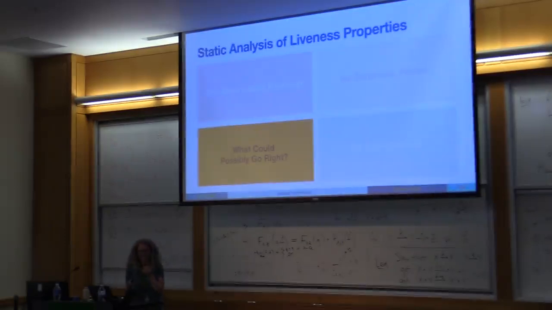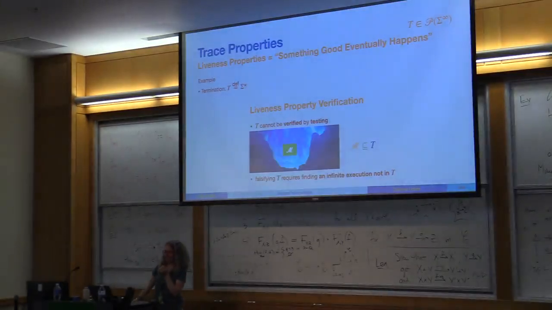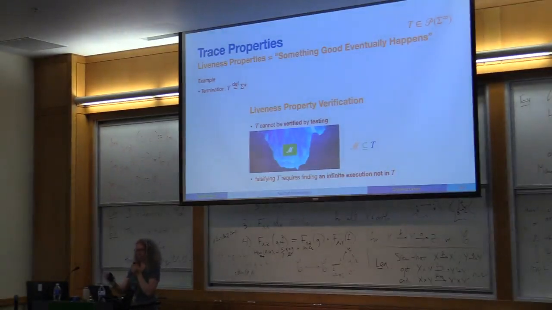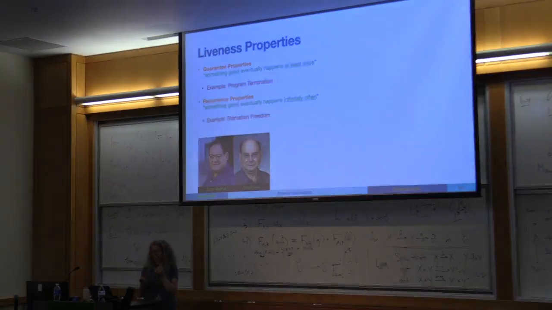Sorry. So, liveness properties, as we saw yesterday, basically specify that something good will eventually happen during the program execution. We'll mainly talk about termination, but there are other kinds of liveness properties that we can care about. If we have time, we will talk about them.